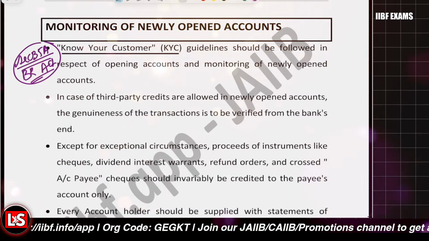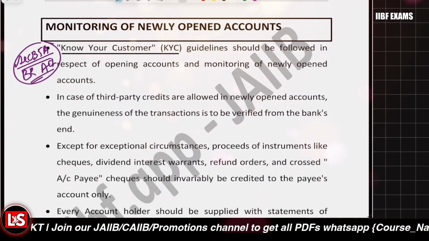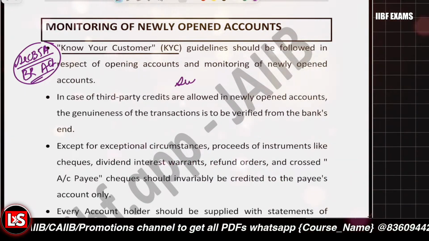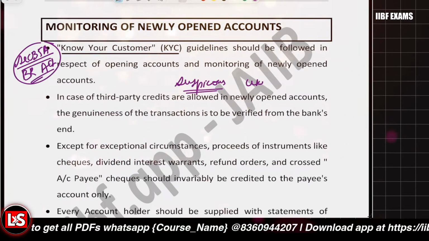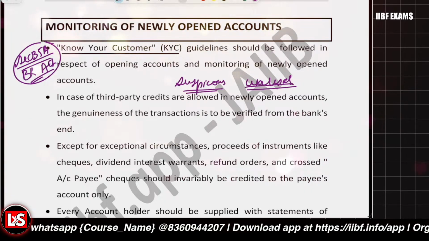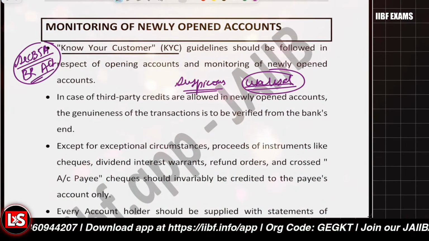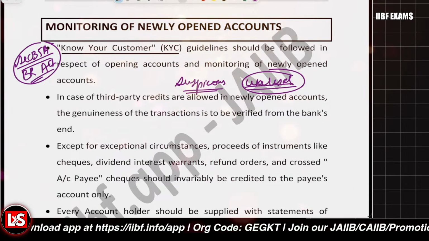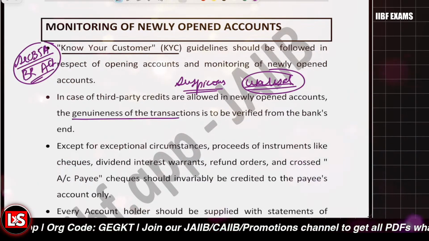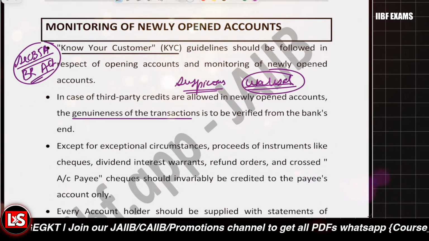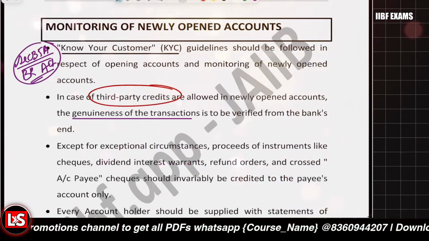And we should strictly be complying with the KYC AML guidelines. Like we should be monitoring the suspicious transactions. If there are any suspicious transactions, those are to be taken care of. If there are unusual credits, those are to be taken care of, right? And also third party credits are allowed. Yes, those are allowed, but there must be genuineness of the transactions when we are talking about third party credits, right?